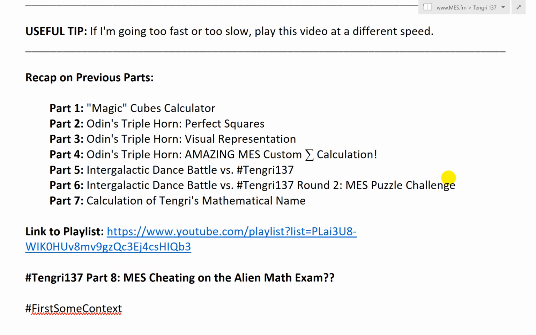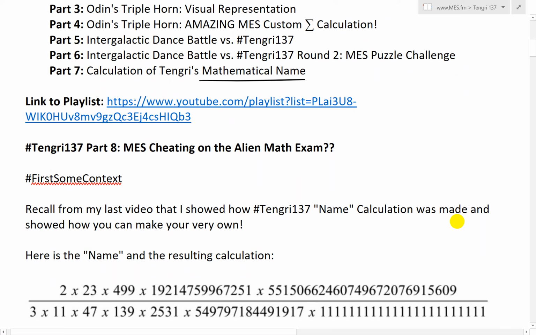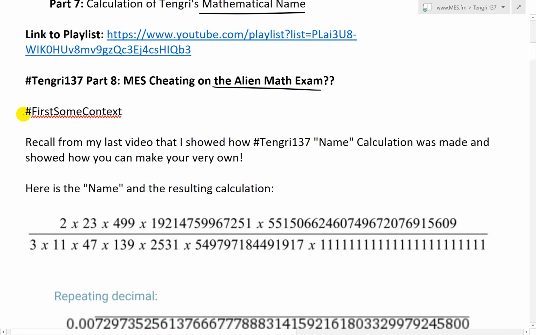I went over the calculation of Tengri's mathematical name, and all this stems from that calculation. So now let's just jump right in. Part 8, MES cheating on the alien math exam? Hashtag for some context. Recall from my last video that I showed how hashtag Tengri137's name, or their number name, was made based on a calculation, and how you can make your very own name.